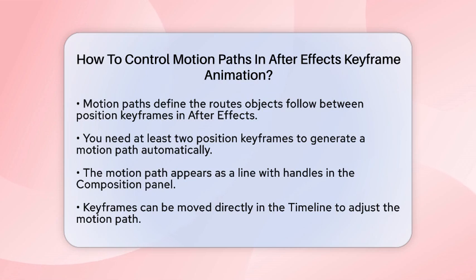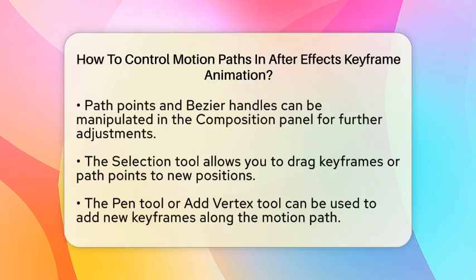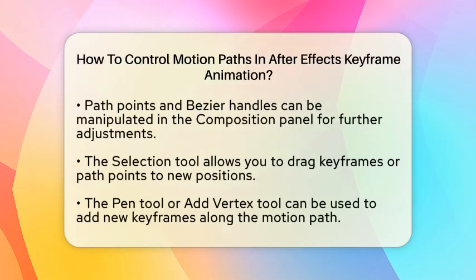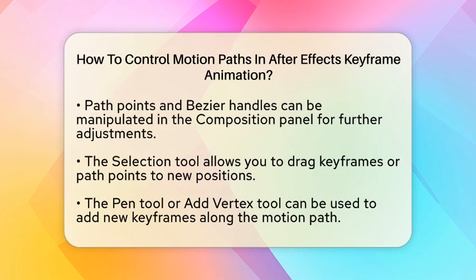To adjust the motion path, you can select and move the keyframes directly in the timeline. Alternatively, you can manipulate the path points and Bezier handles in the composition panel. Using the selection tool, simply drag keyframes or path points to new positions. This will change the shape and direction of your motion.